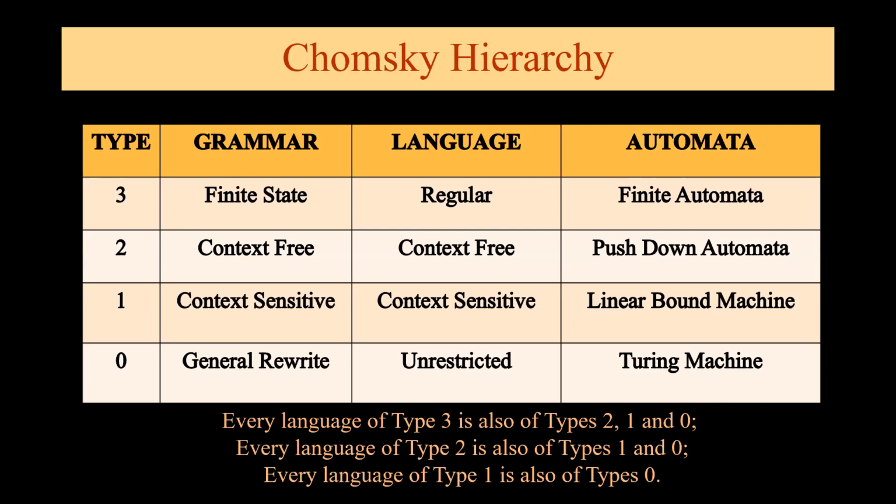Then we come to type 1. In type 1, grammar is context sensitive and the automata is linear bounded automata. And in type 0, we have grammar which is general rewrite. We have unrestricted language, and the automata which accepts it is Turing machine. Please remember that every language of type 3 is also of type 2, 1 and 0. That means 3 is a subset of 2, 1 and 0. Likewise, 2 is a subset of 1 and 0, and 1 is a subset of 0.